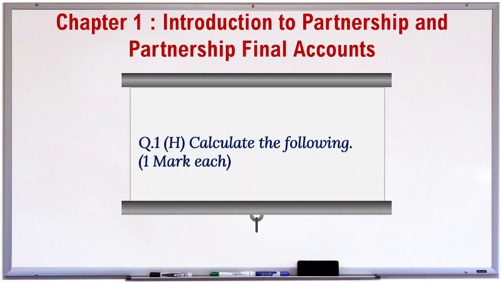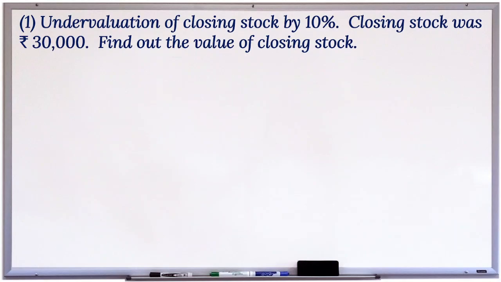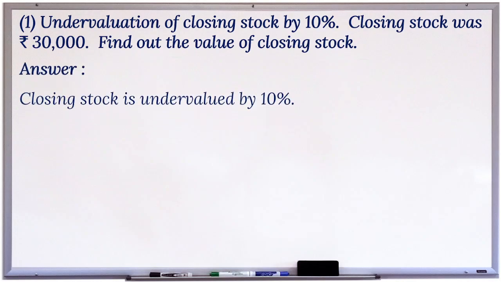Question 1. H. Calculate the following. 1 mark each. 1. Undervaluation of closing stock by 10%. Closing stock was rupees 30,000. Find out the value of closing stock. Answer. Closing stock is undervalued by 10%.